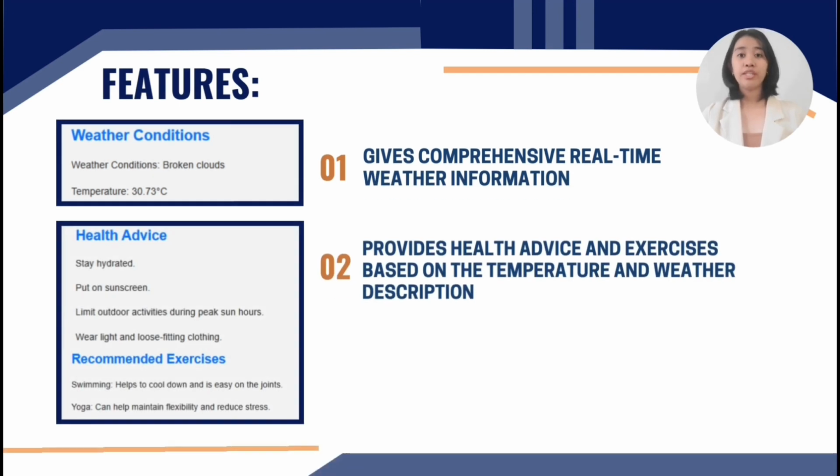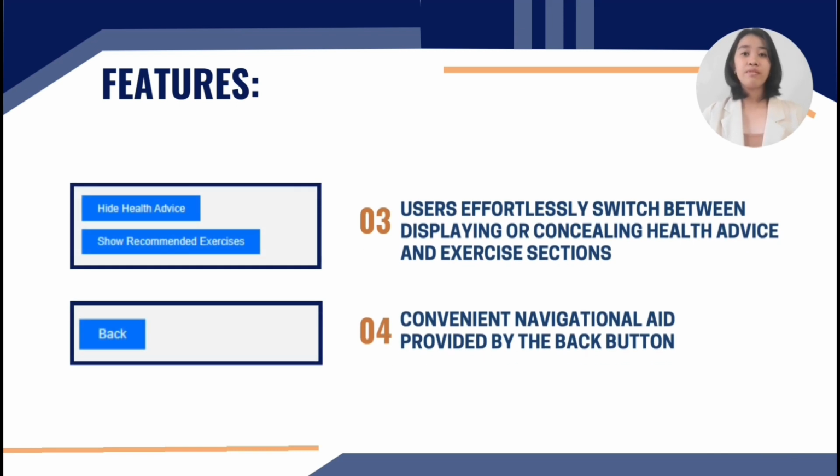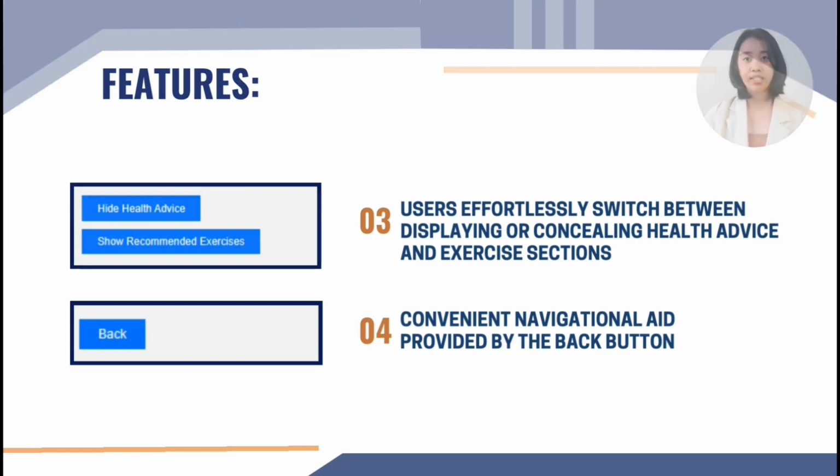Upon inputting the location or temperature, users receive comprehensive real-time weather information, including temperature, weather descriptions, personalized health advice, and recommended exercises to promote well-being and safety. In addition, users have the flexibility to interact with Actuate's recommendations effortlessly. With a simple click of a button, they can choose to show or hide the health advice and recommended exercises sections so they can focus on the information most relevant to them. And lastly, the back button, as explained earlier, serves as a convenient navigational aid for users.